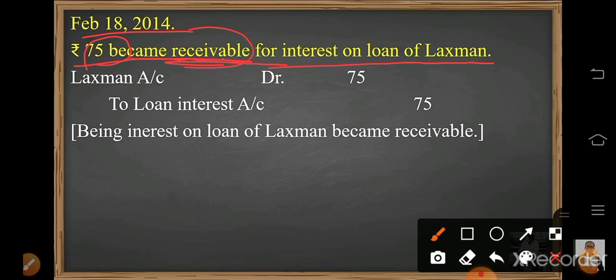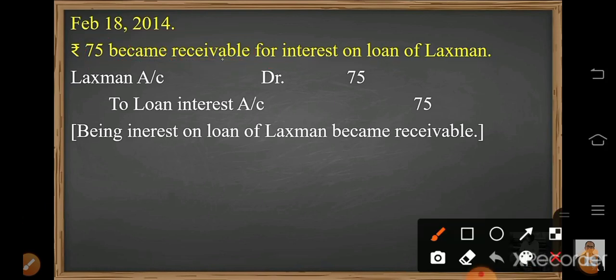Now pay attention to the word receivable. We haven't received yet, but it is a receivable. Receivable means it is yet to receive. Understood? For example, if I say, okay, this month I won't be able to pay the interest, I'll pay next month, 2 months interest together. It happens that this month I don't have money. Next month I'll pay the interest of this month also and next month also.